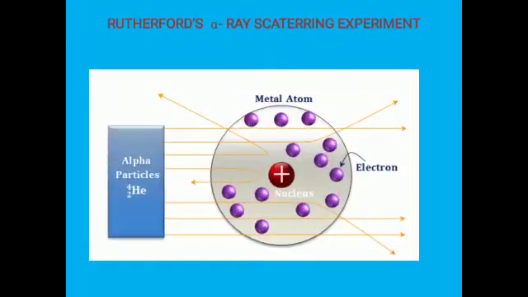Let us see the same with the help of this diagram. Alpha rays are emitted by the radioactive substance. Those alpha rays are made to fall on the gold atom. It is clear from this diagram that most of the rays pass through the atom without any deflection. Some of the rays alone get deflected at a small angle and very few rays are reflected back. The ray that passes at the central part of the atom alone gets reflected. The ray that passes near the central part of the atom gets deflected. The ray which passes away from the central part of the atom remains undeflected.